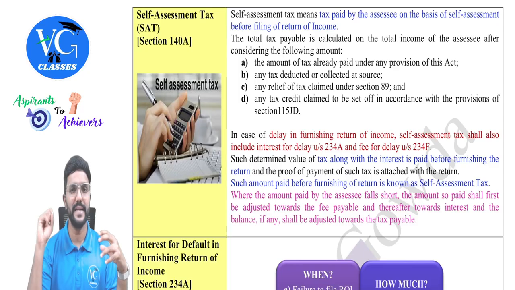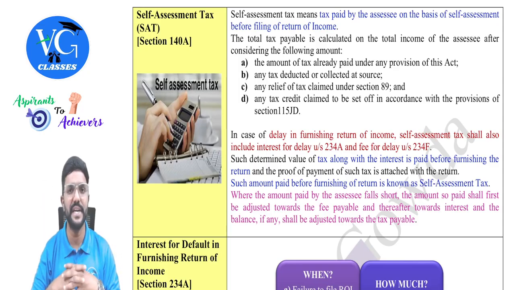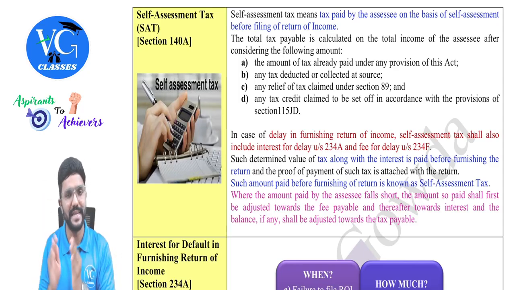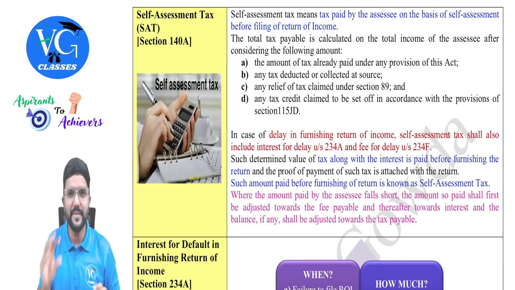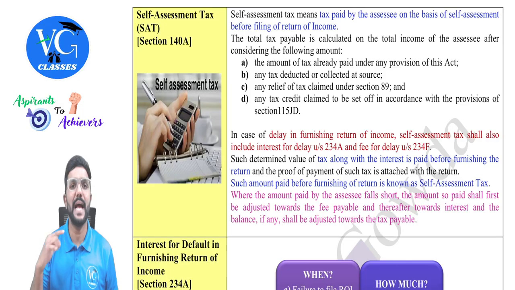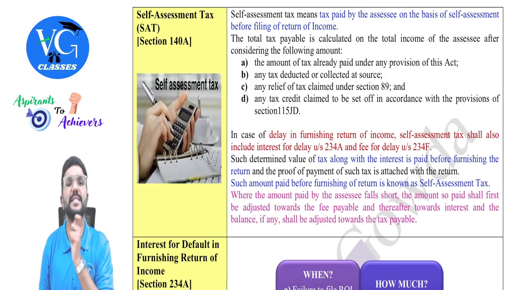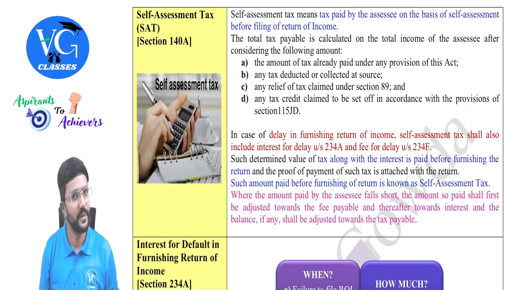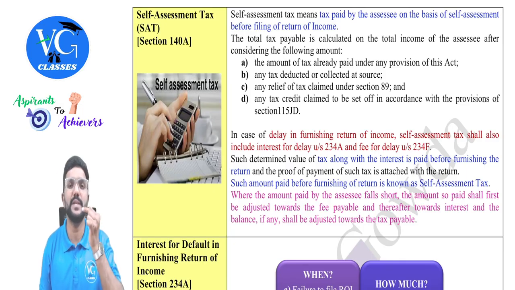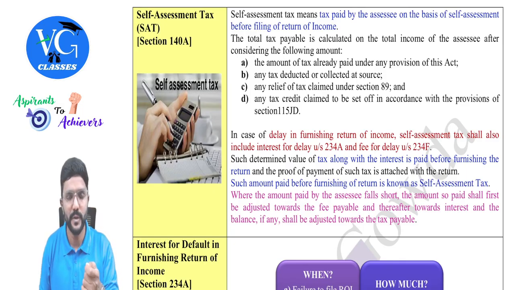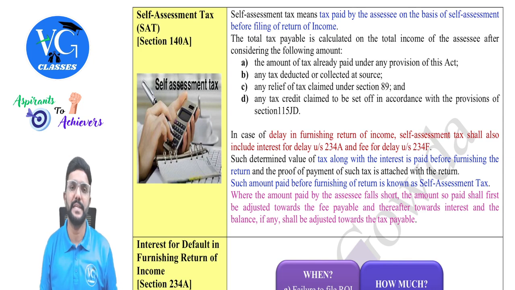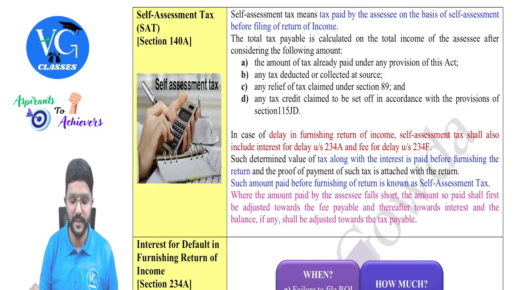From that, whatever TDS, TCS and advance tax credit is there, we will deduct it. Then, whatever is the remaining amount, the assessee has to pay as self-assessment tax before filing the income tax return. So the assessee has to pay self-assessment tax only if any amount is still pending or due before filing the return. And this amount will always be paid in the assessment year, guys.